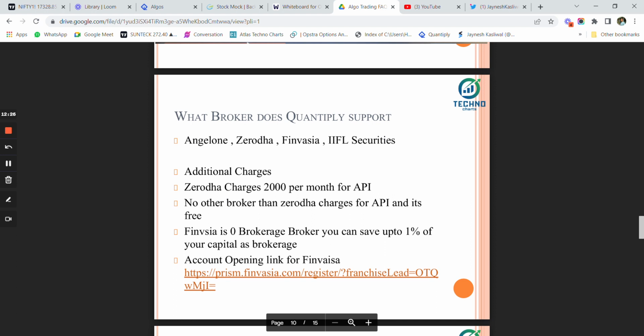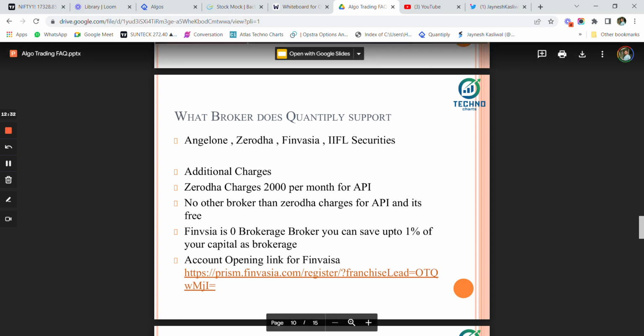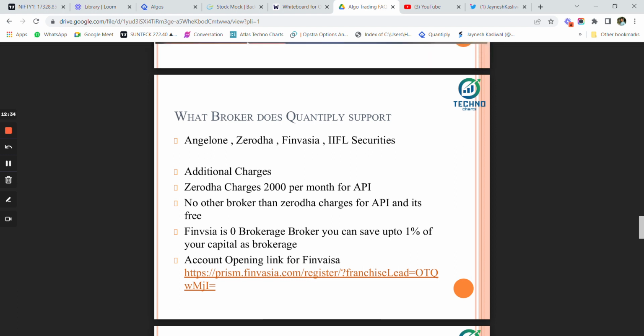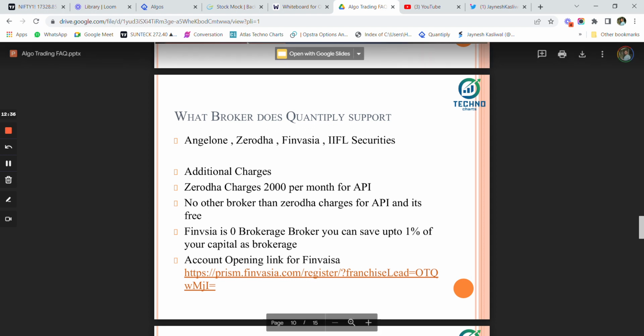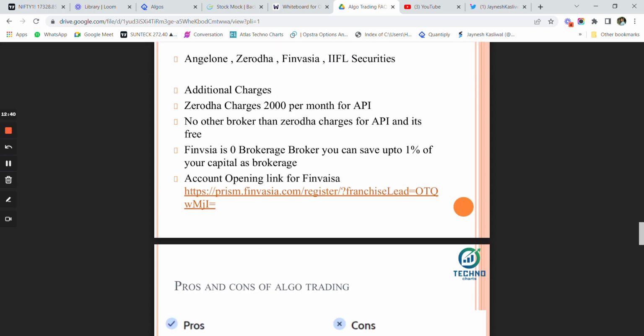Now, what brokers does Quantify support? So Quantify supports right now Angel One, Zerodha, Finvasia, IIFL Securities. Now, additional charges, as I've mentioned, Zerodha charges 2K per month for the API, and no other broker charges for API. Finvasia is a zero brokerage account, so you can save up to 1 to 2% of your capital as brokerage here.